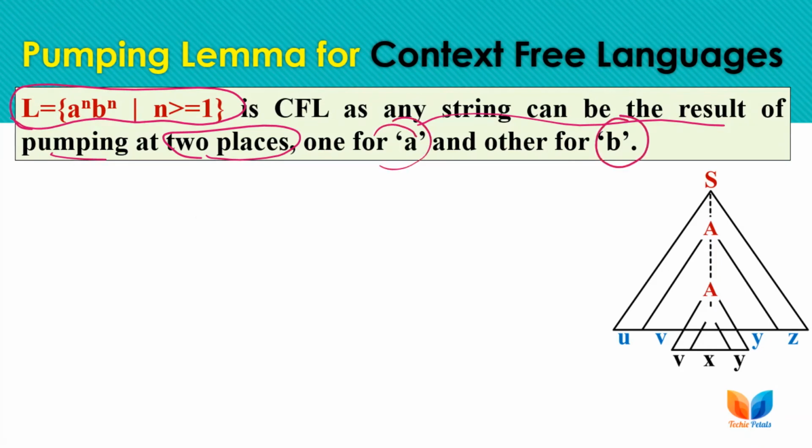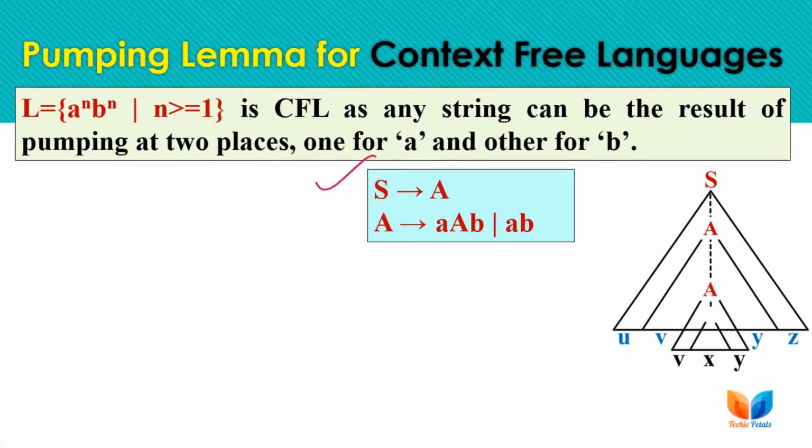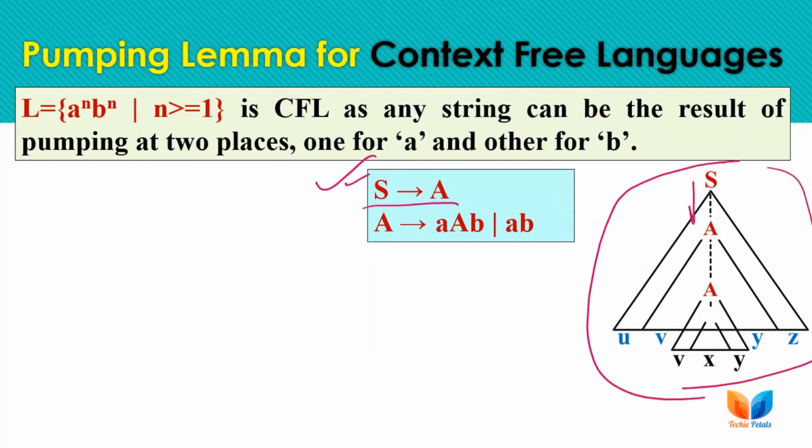So here the corresponding grammar must be this. From the start symbol we are moving to A, and we are working in this pattern. From A we are moving to A only, iterating the A and B, A on the left side and B on the right side. So after any number of iterations, the resulting string will still be in the language.